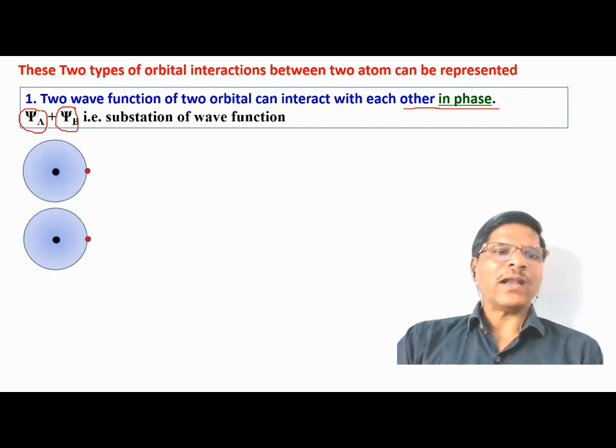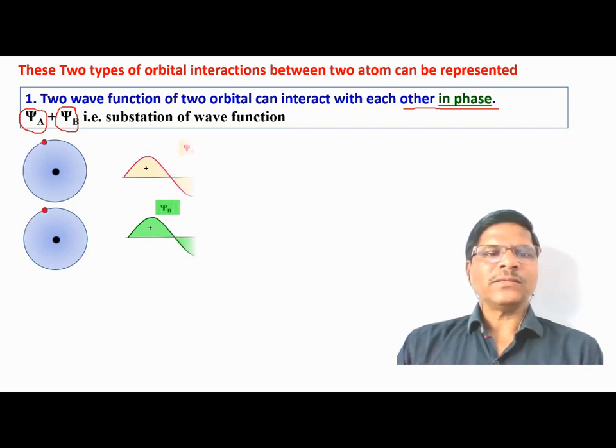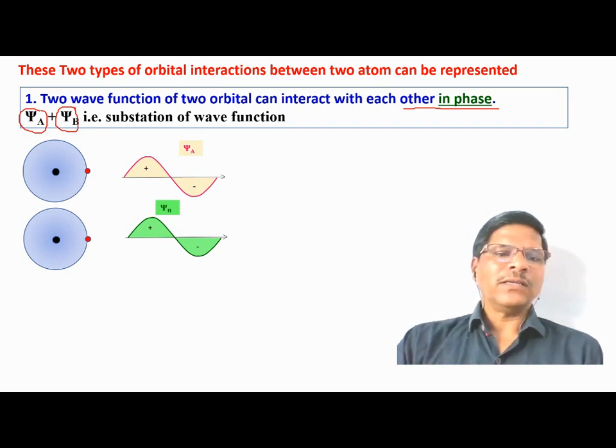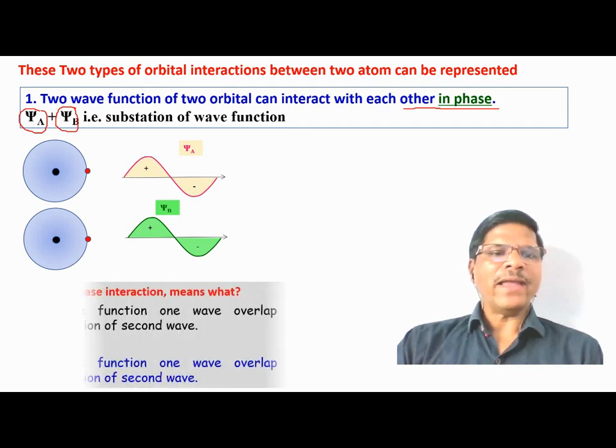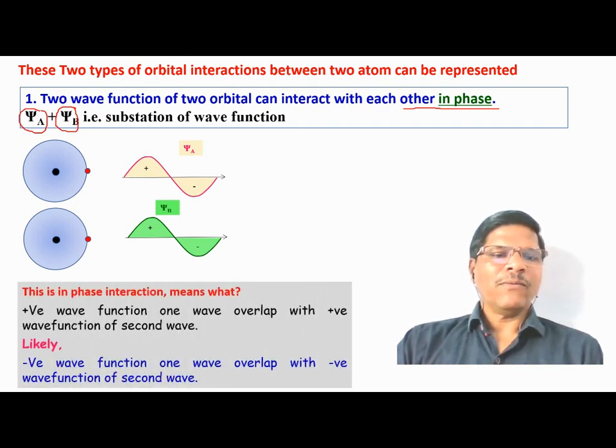So we have the two atoms Ha and Hb. When the electron goes around the nucleus, the waves are generated. So we have psi A and psi B. These are the two waves. They will combine in phase. What it means? The positive wave function will overlap with the positive wave function of the other wave, or the negative wave function of one wave will overlap with the negative wave function of the other wave.